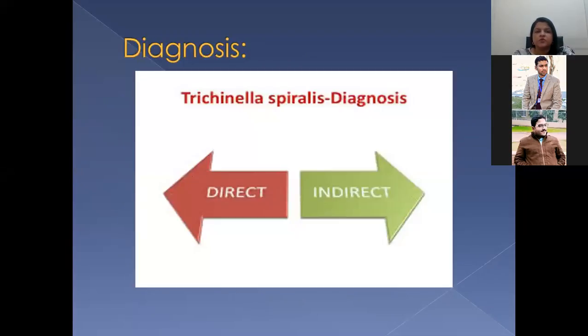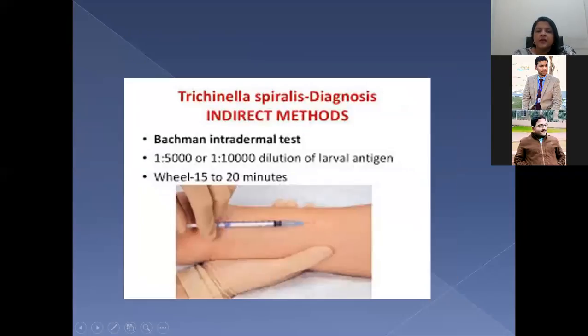Now, after this, we will discuss diagnosis. The diagnosis can be direct or indirect. There are two methods of diagnosis. In the indirect method, basically what you do is test the body's response, in contrast to the direct diagnosis, like history and physical examination, as I told you.